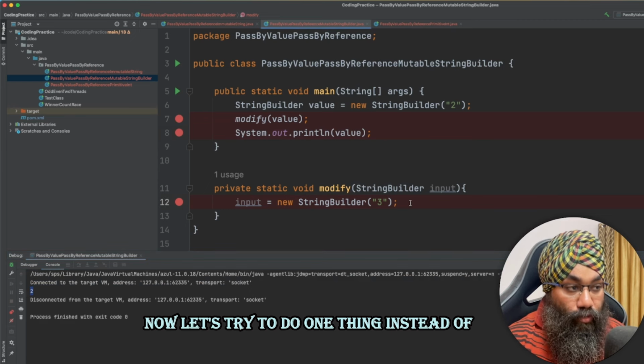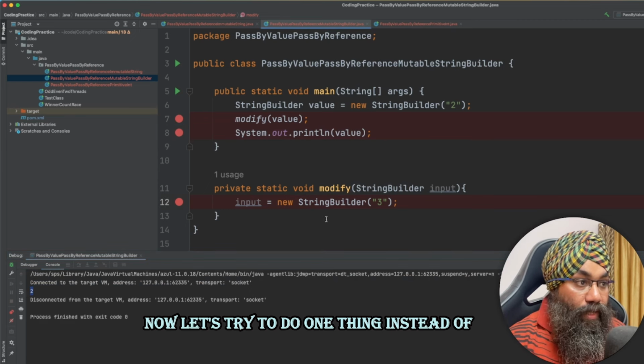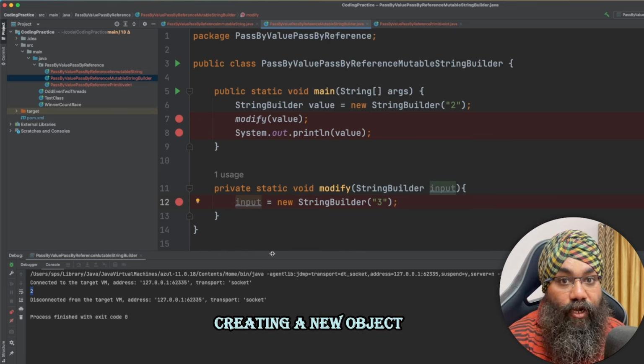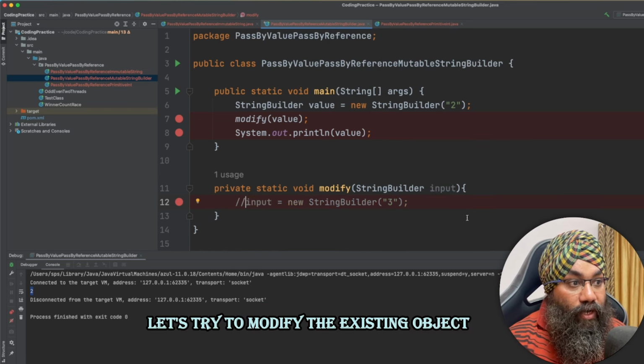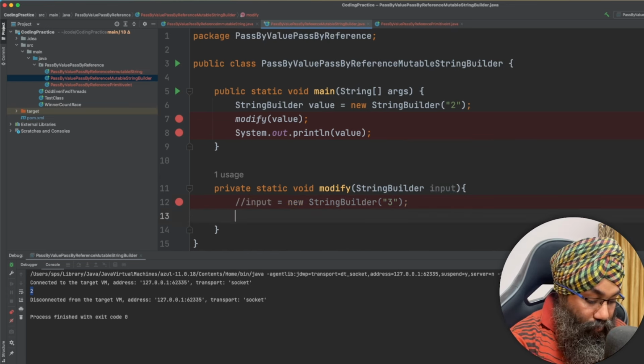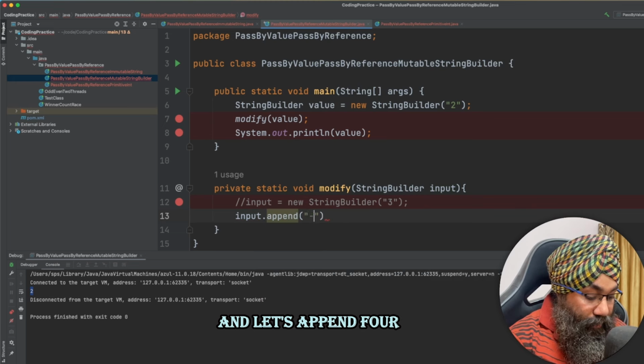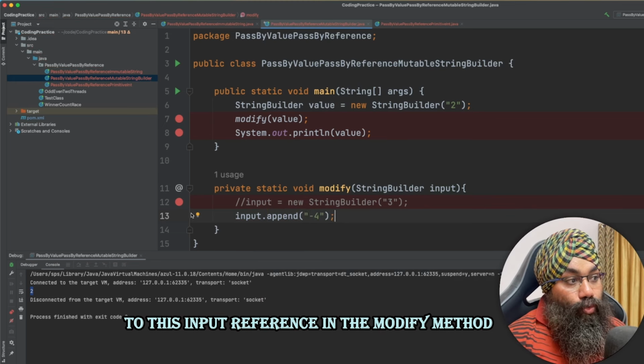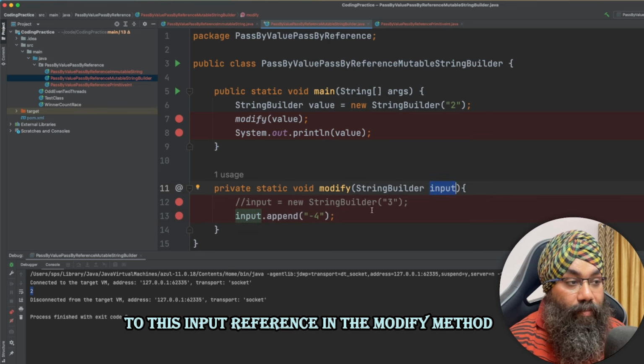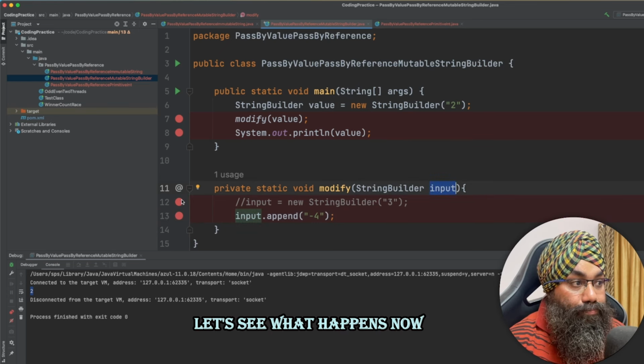Now let's try to do one thing. Instead of creating a new object, let's try to modify the existing object. So what we'll do is input dot append, and let's append 4 to this input reference in the modify method. Let's see what happens now.